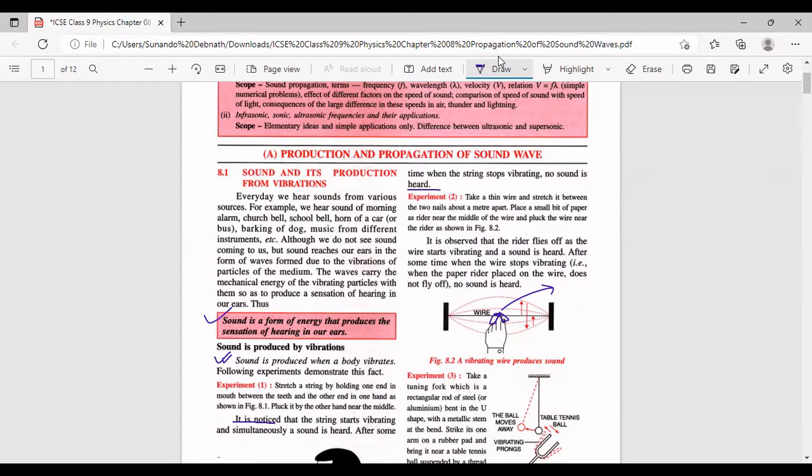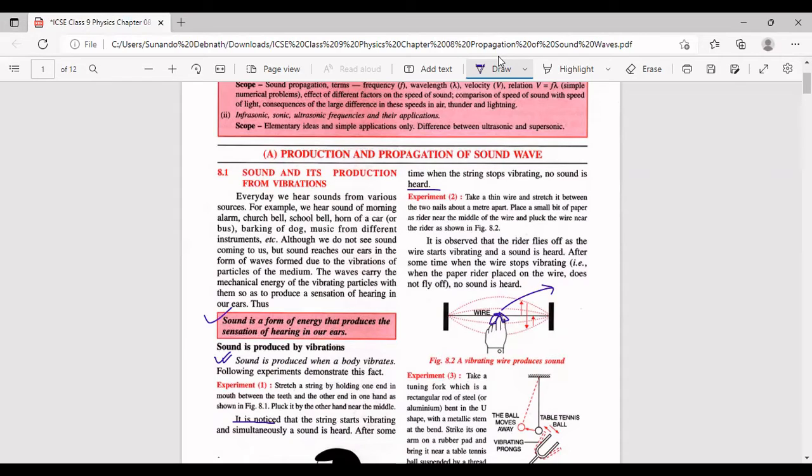But after some time, no sound is heard. When the wire would come to rest, no sound would be heard. And when again you place the paper rider on it, the paper rider does not fly off. It means that the wire is no longer vibrating and no sound is also heard. कुछ नहीं है, एकदम simple सा experiment है.